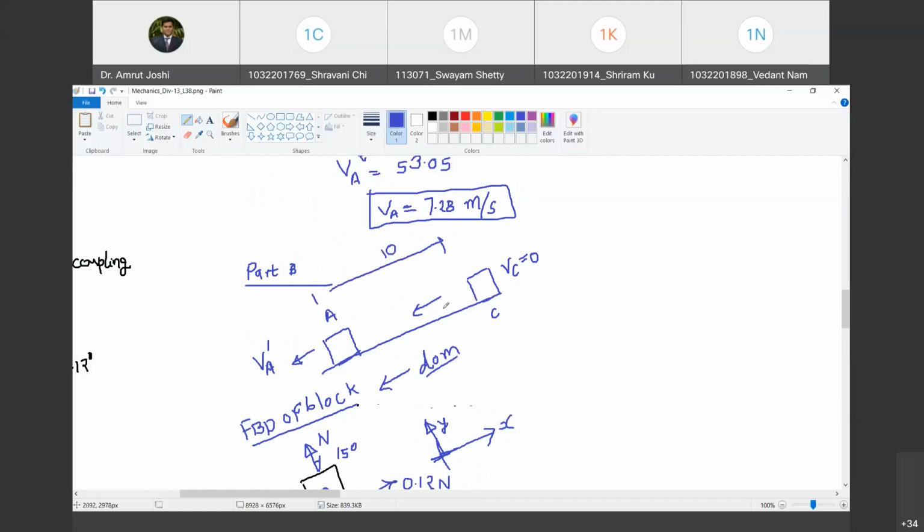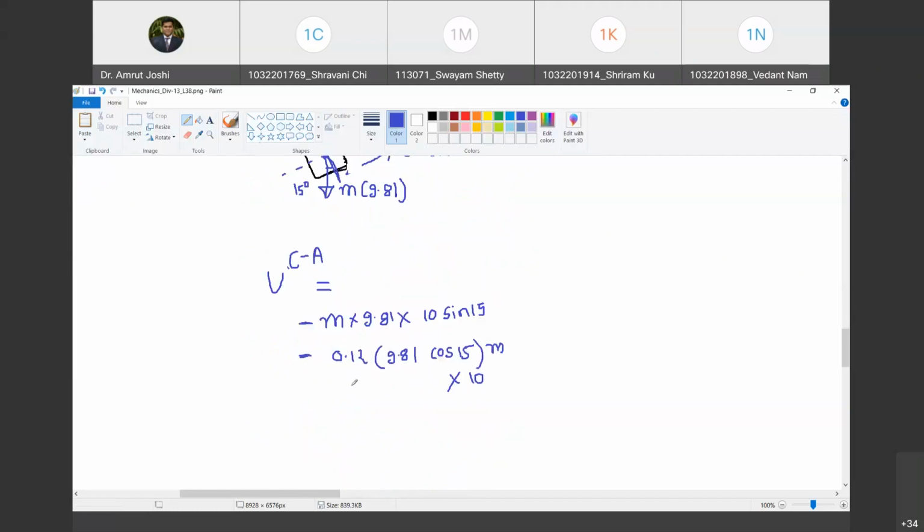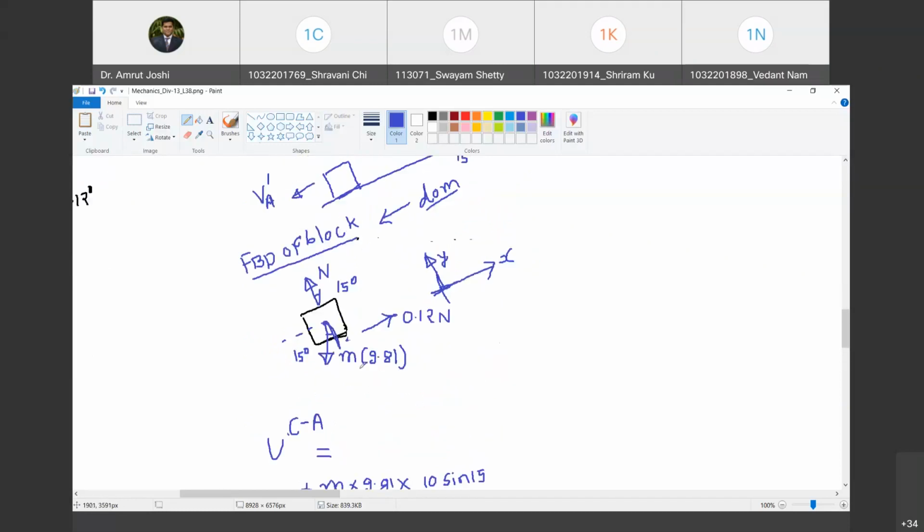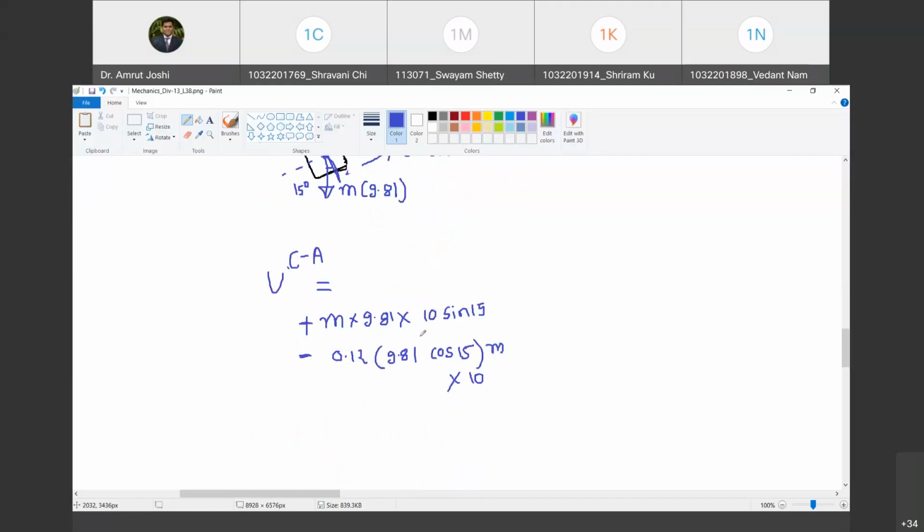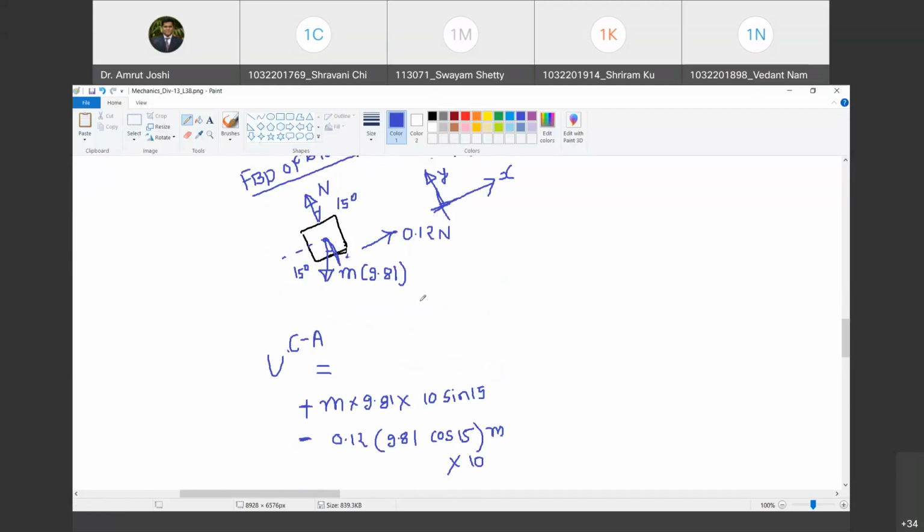And the angle made by the surface is 15. So vertical distance is 10 sine 15 still. But now the work done will be positive. Positive. Yes, sir. Do you agree with me? Yes, sir. And what is the work done by this 0.12 n? That will still remain negative because the block is moving against the direction of friction. Do you agree with me? Yes, sir. So this will remain same. That is minus 0.12 into 9.81 into cos 15 into m into 10.